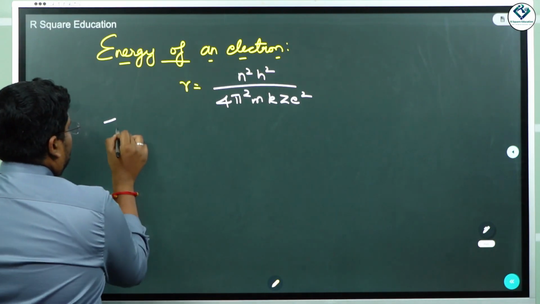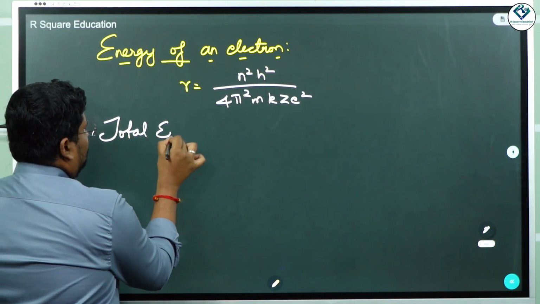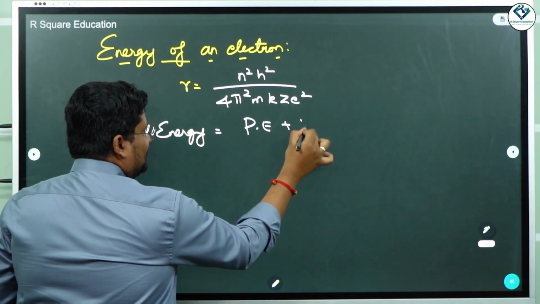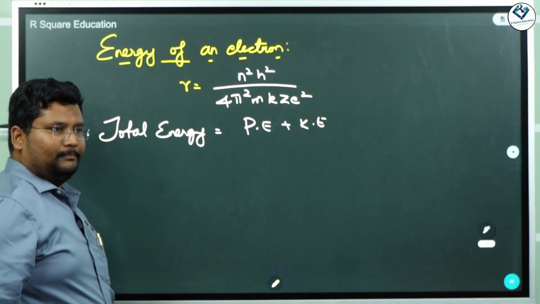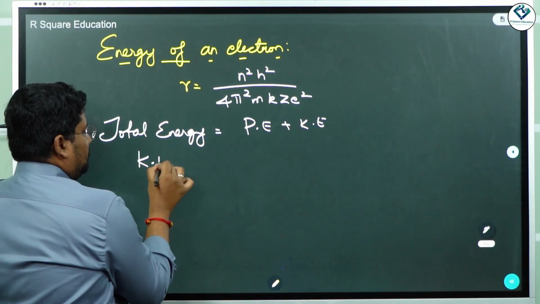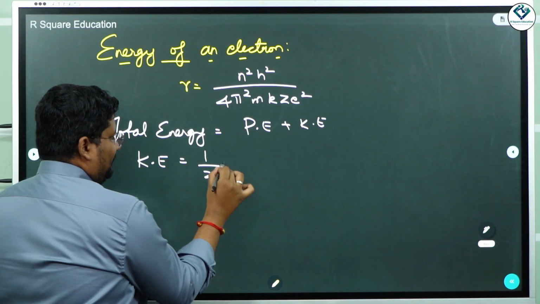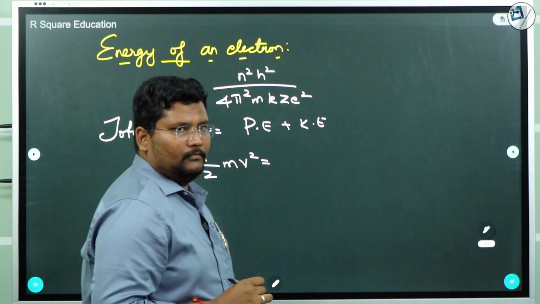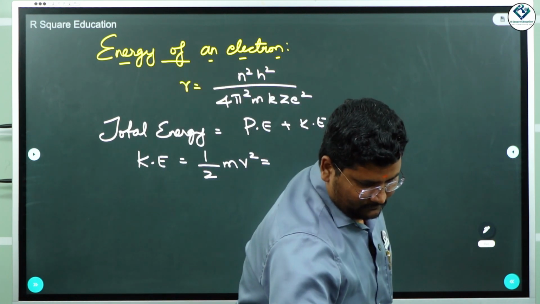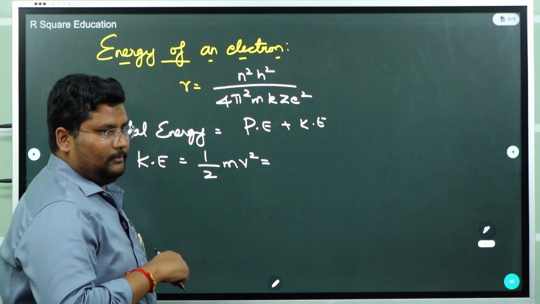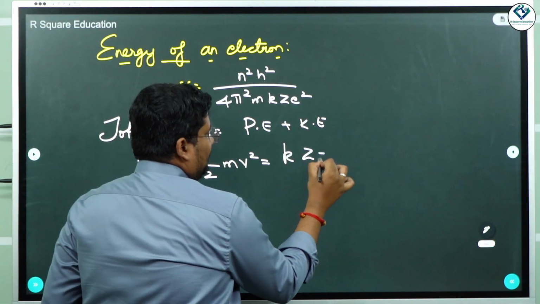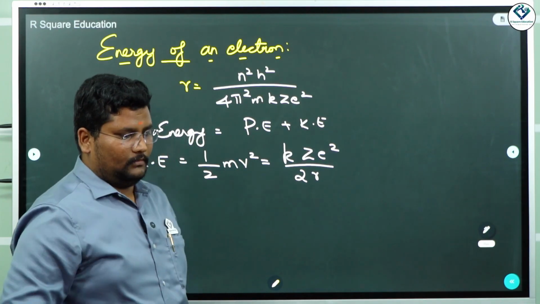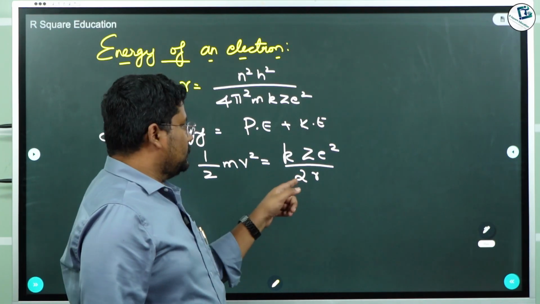Basically, total energy is going to be what? Potential energy plus kinetic energy. Correct? What was kinetic energy actually? Kinetic energy was half mv square, which was equal to, according to that equation, kZe square by 2r. Okay, kZe square by 2r.